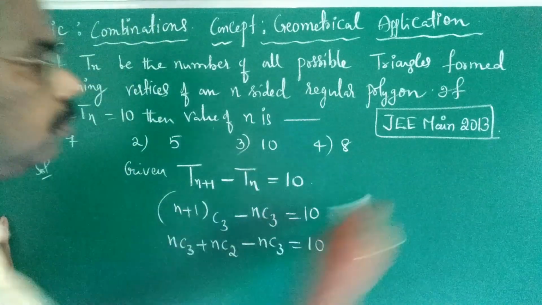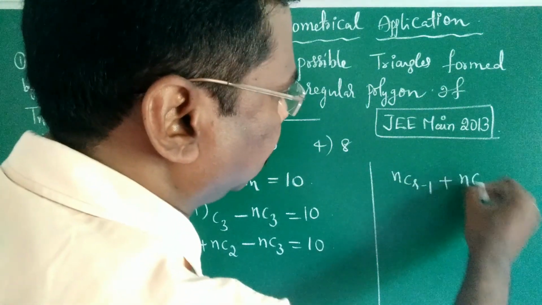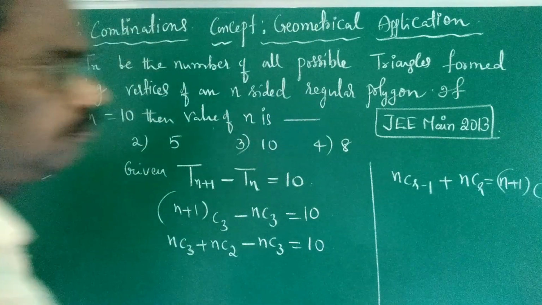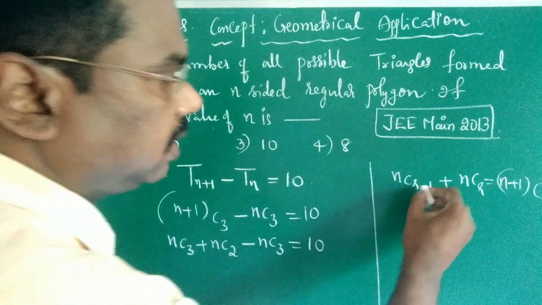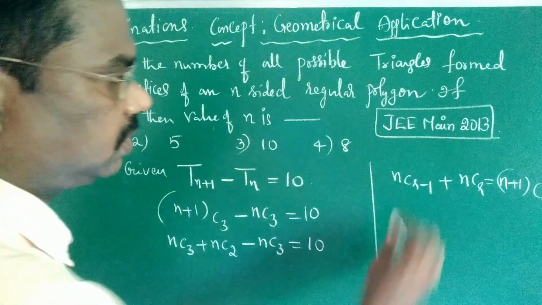Now according to the formula, nCr minus 1 plus nCr is equal to n plus 1 Cr.